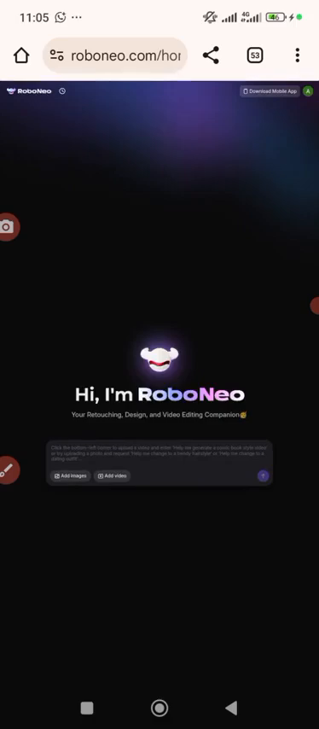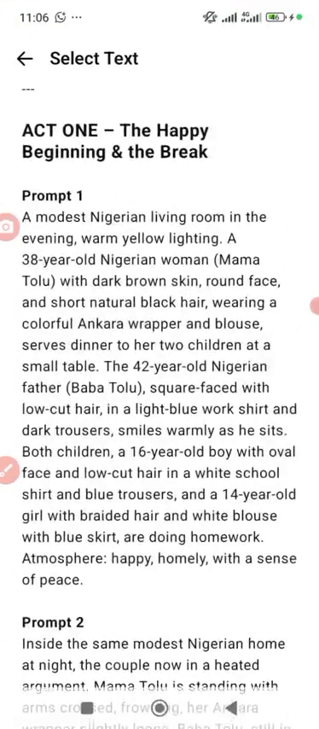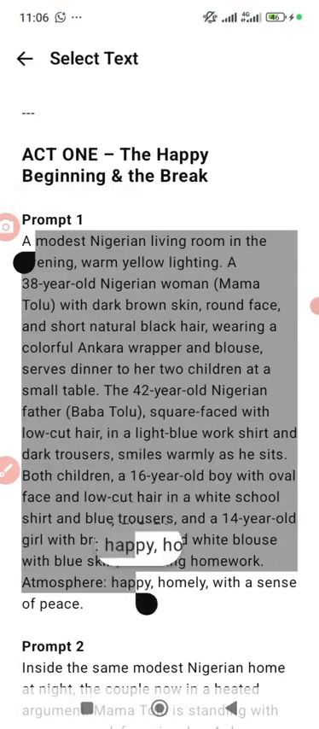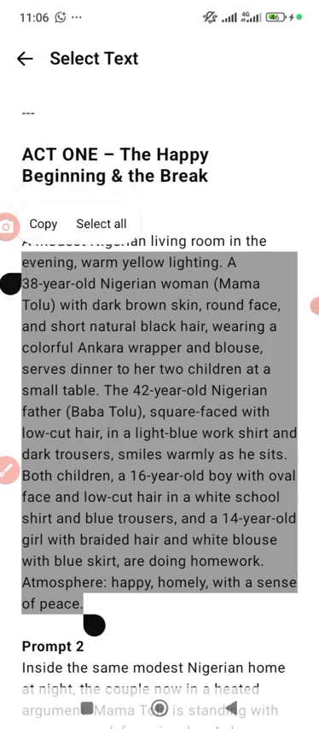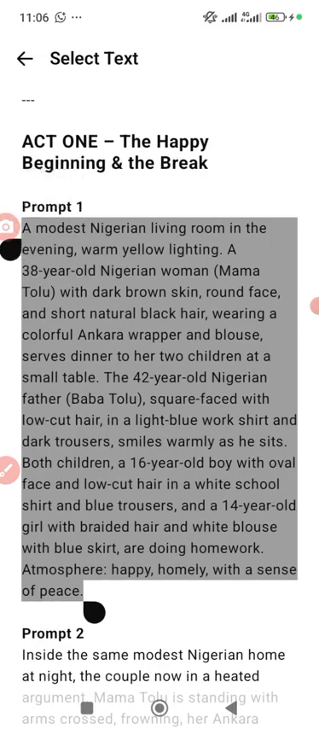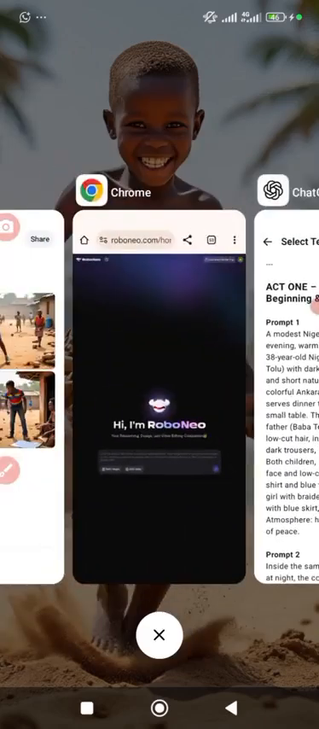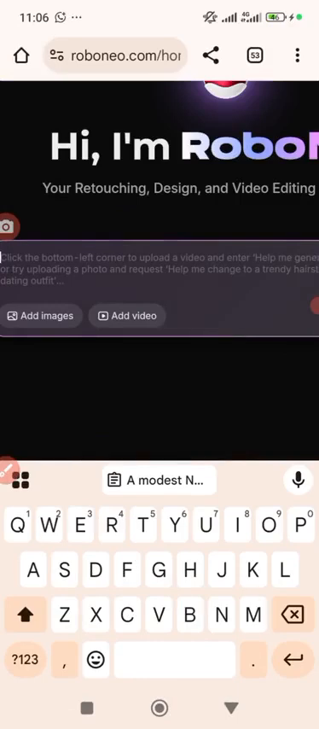Now I have it here. Now I'll go and copy my prompt. I told you that the prompt is the one that will generate the image. Are you with me now? It is the one that will generate the image. Okay, now I put it here.